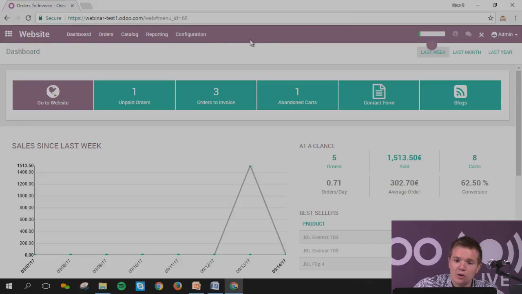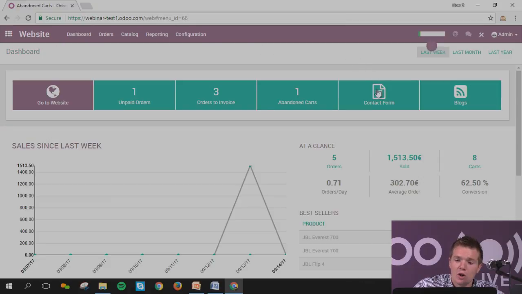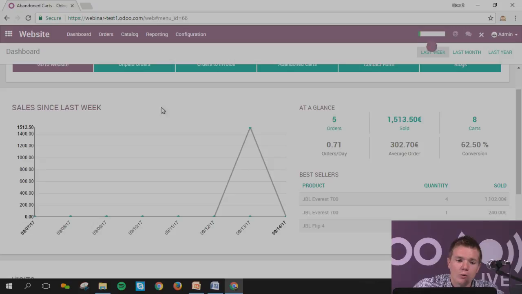You're also going to have the information regarding the abandoned carts, that's the people who went online and saw the quote but didn't confirm it. The contact form is a feeder that you can add on your website, and the blog as well. Down under, you will be able to see everything that you have sold in the last week. I will come back to the reports afterwards.